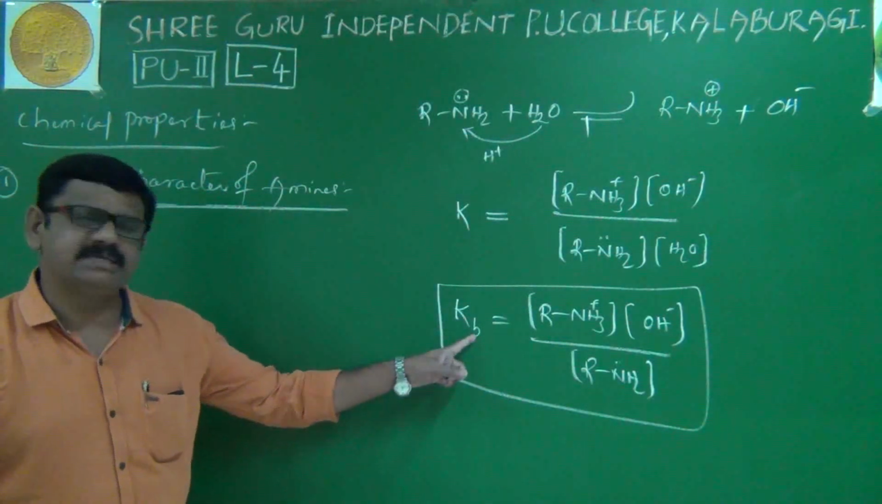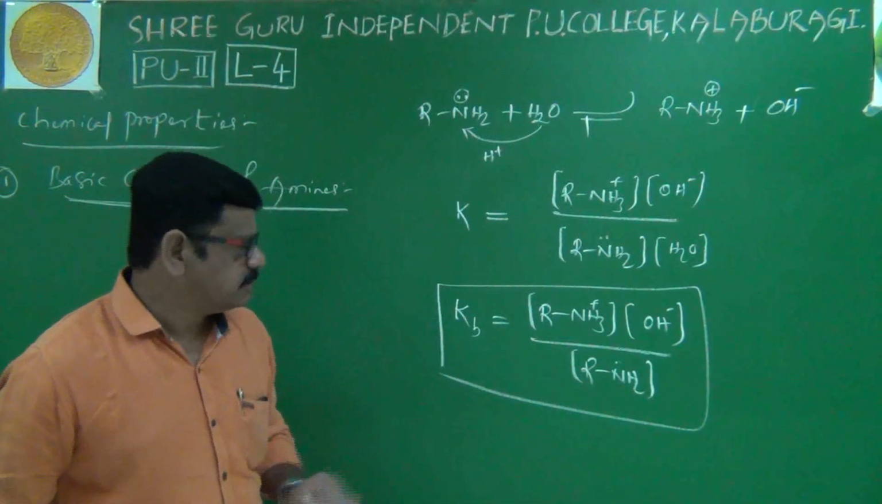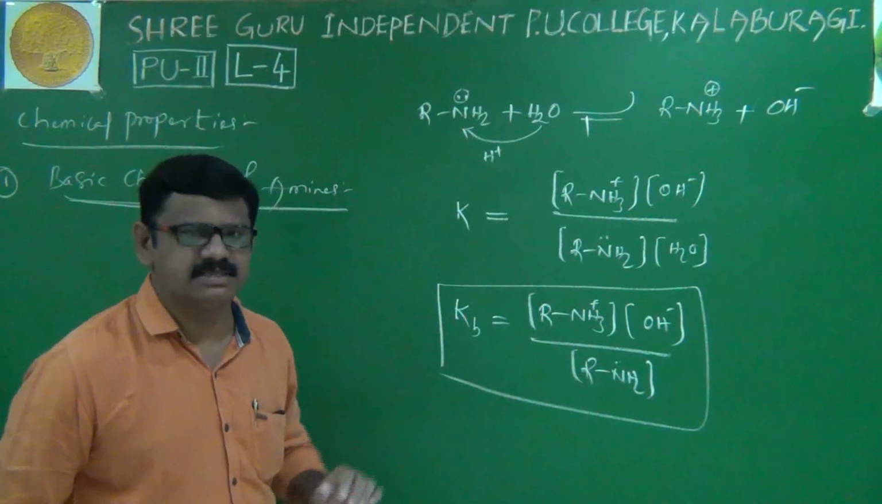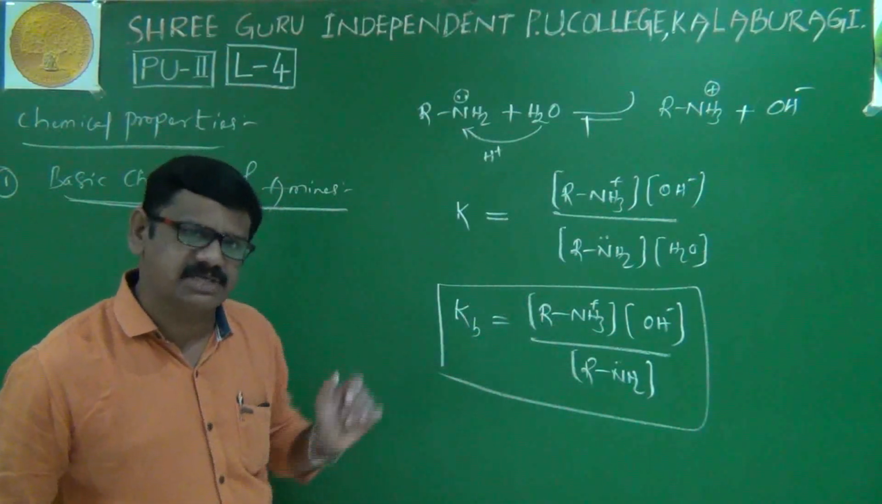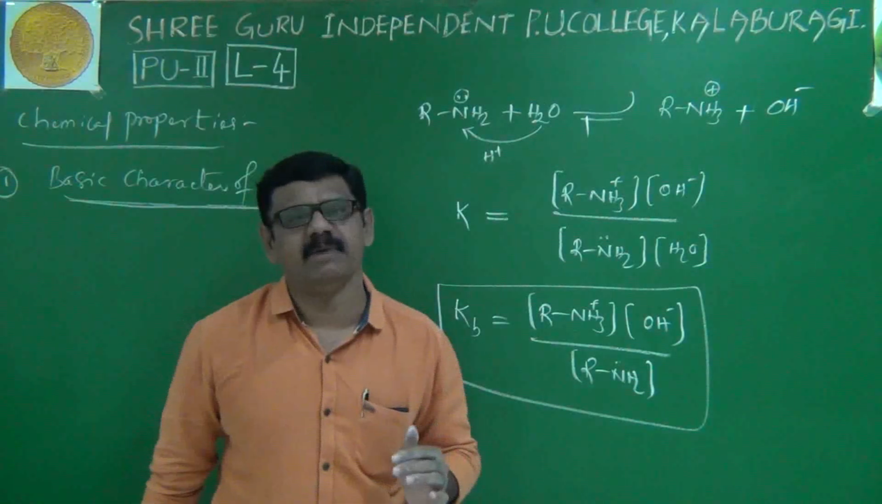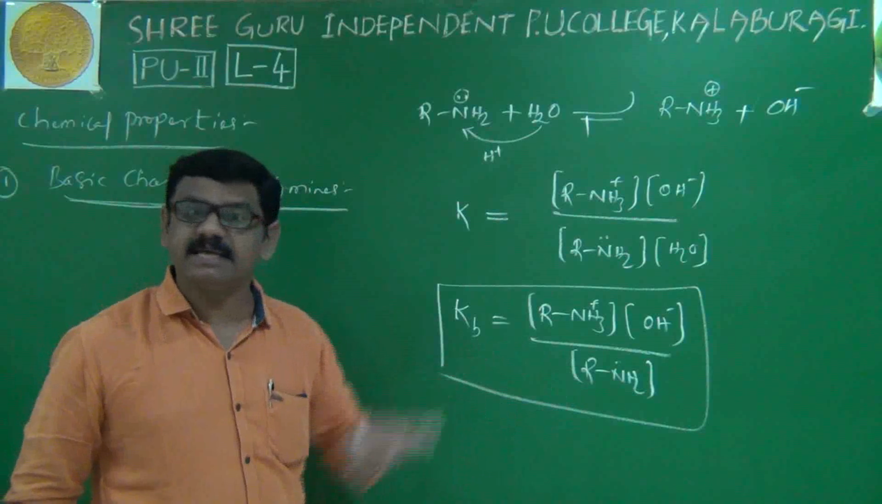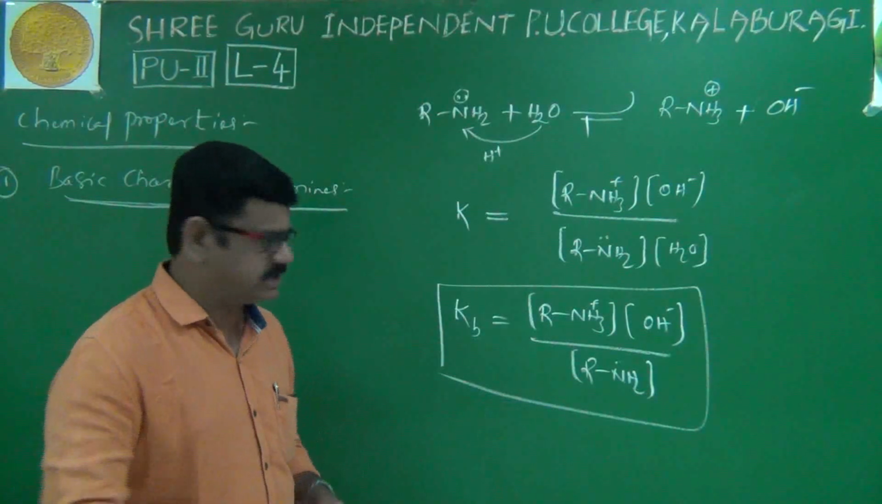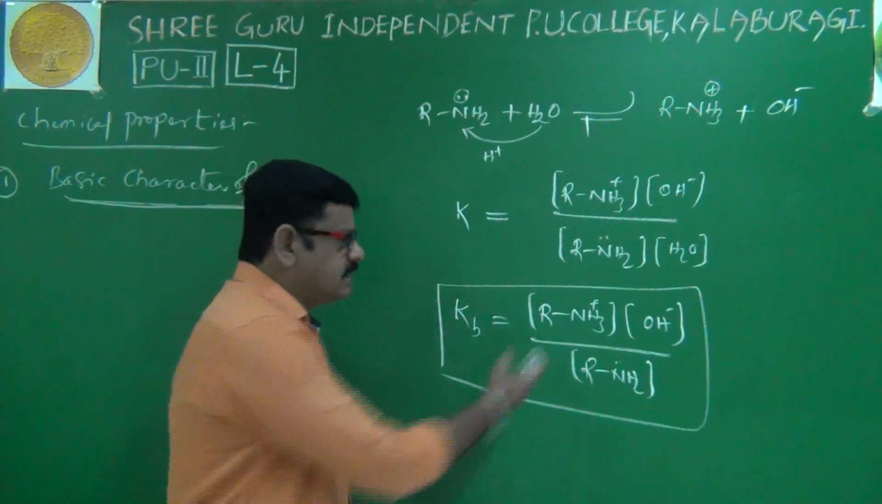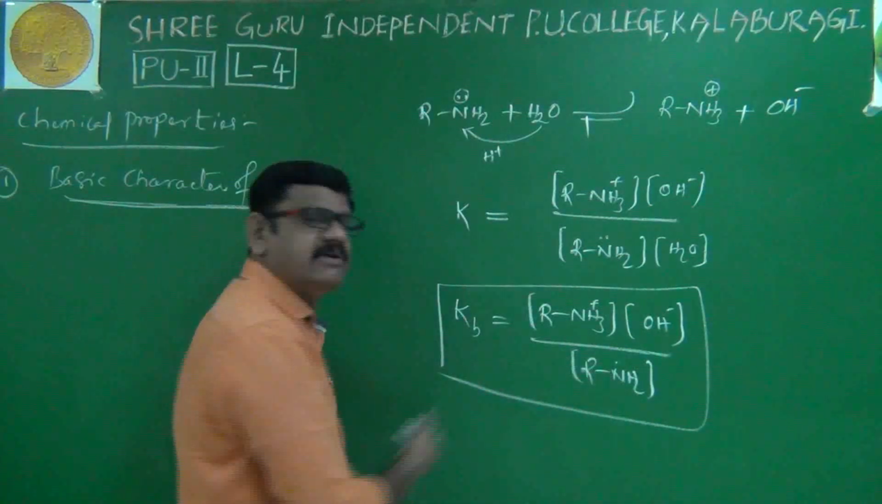Here B represents the base, which means Kb is the product concentration divided by the reactant concentration. Why have we taken this equation? Because the basic nature of amines can be better explained in terms of Kb as well as its corresponding pKb. We will write pKb. The important thing is that these two are in the numerator and this is in the denominator.